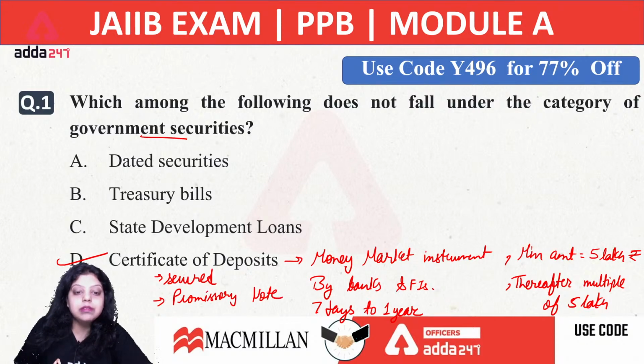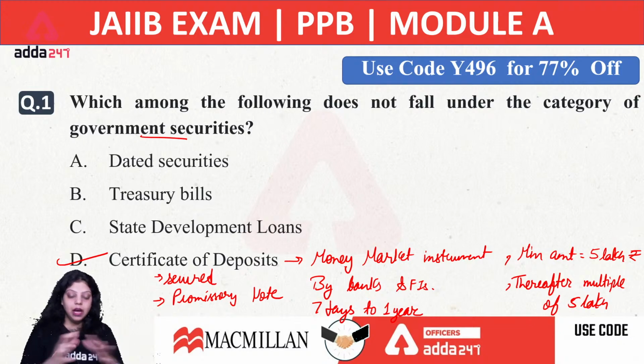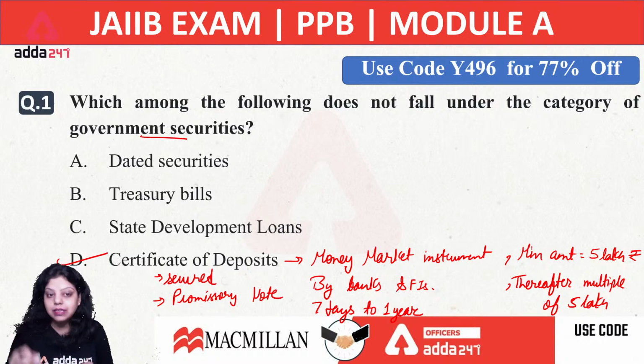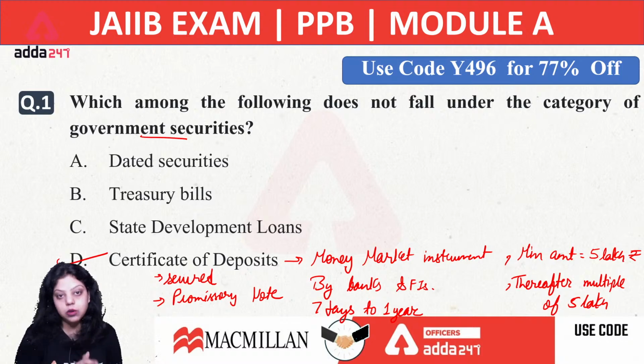Now, what is a promissory note? A promissory note simply means a piece of paper in which one party is promising to another party to pay a certain amount of money on a certain date, and the maker is signing the document. So the right answer will be D, certificate of deposit.